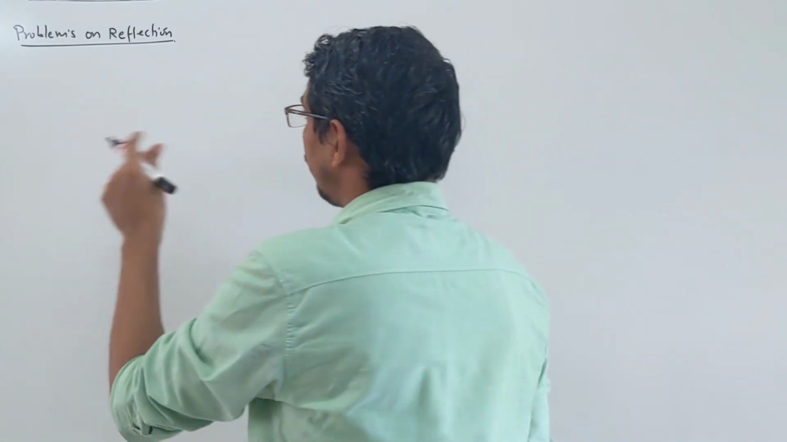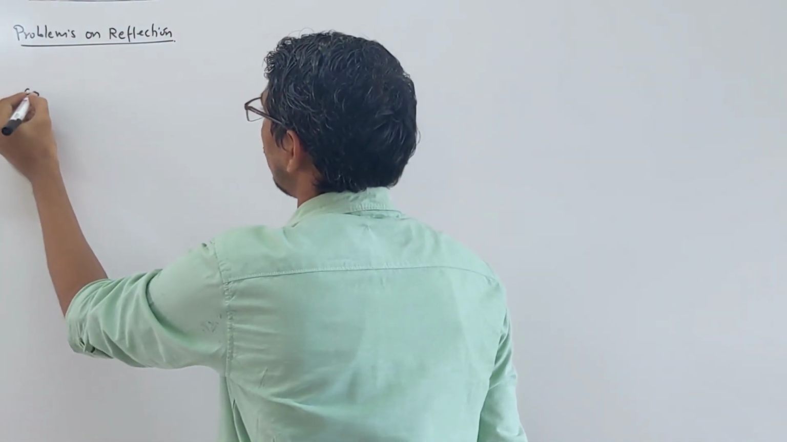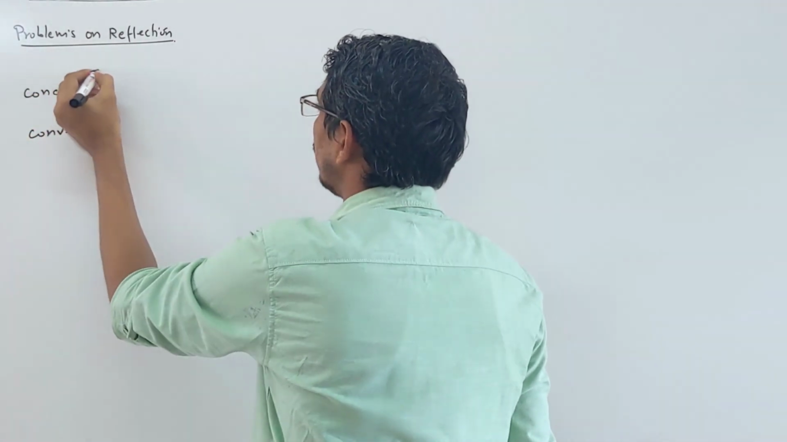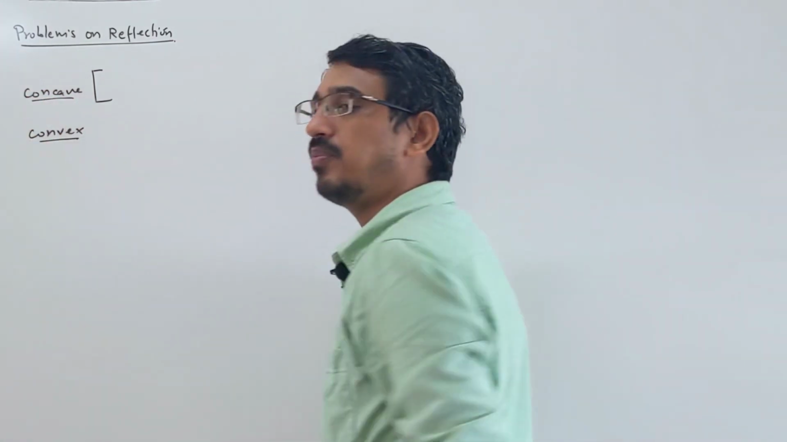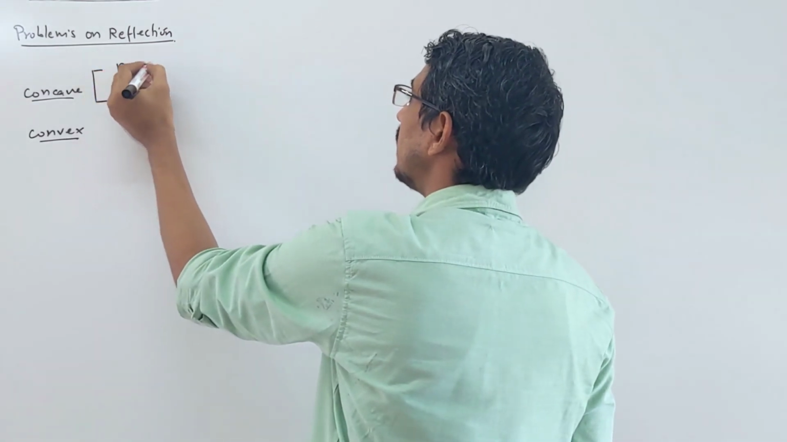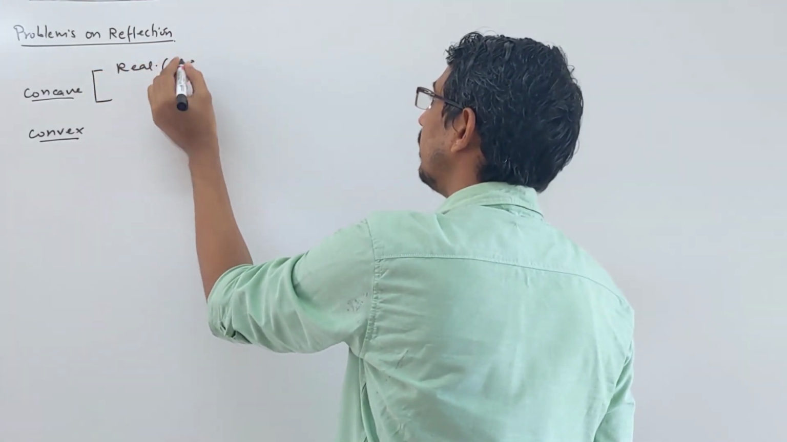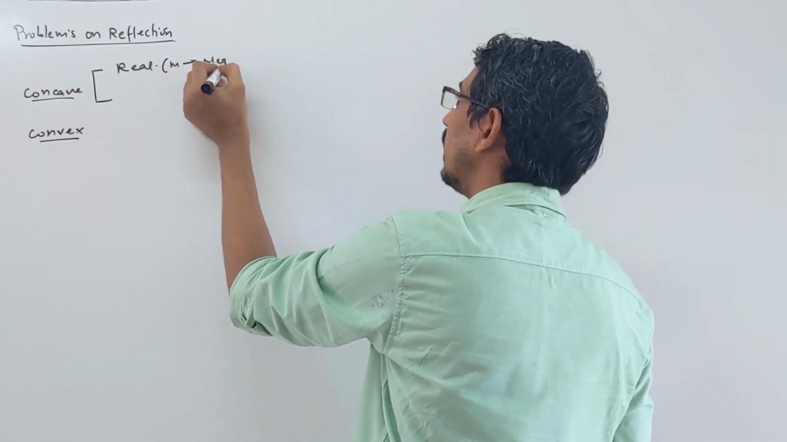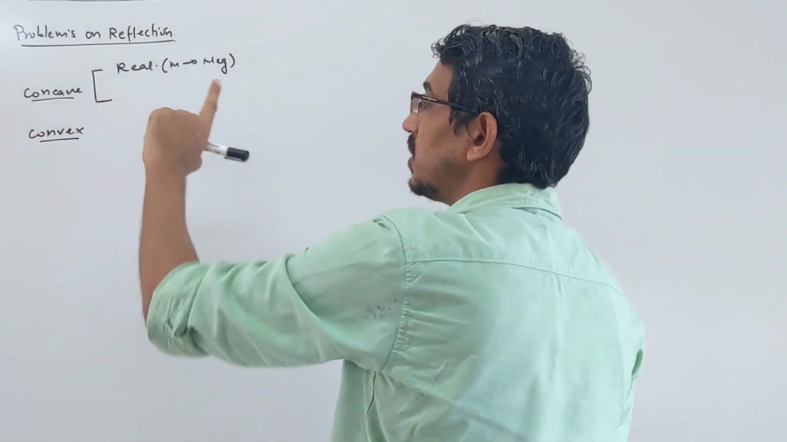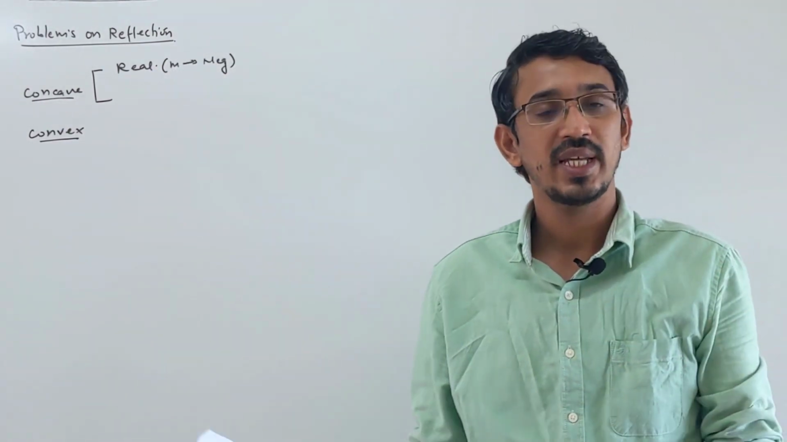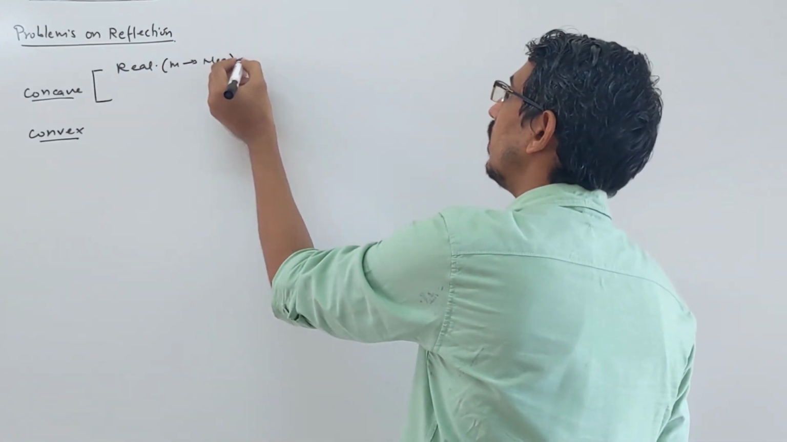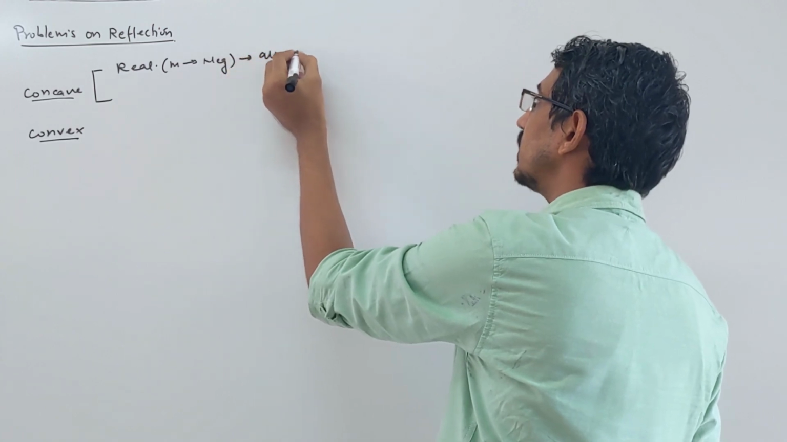When you have two types of mirrors, one is called concave, one is called convex. Understand, a concave mirror can make both types of image. It can make a real image, and it can make a virtual one also. Real image means your magnification M is negative in nature, because when you are making a real image, M is always negative. And it can make all sizes: point size, small size, equal size, and larger than the object.